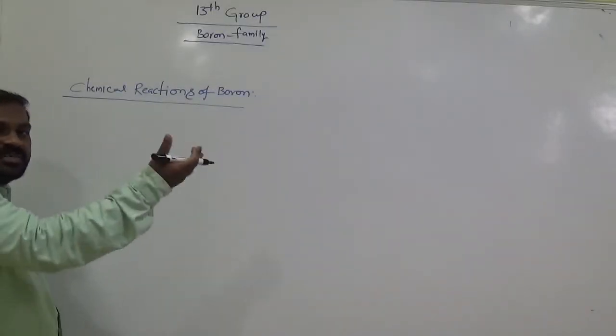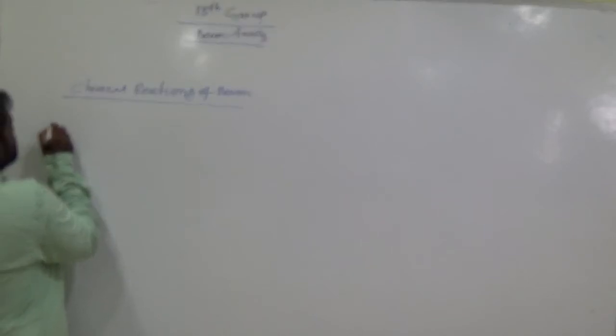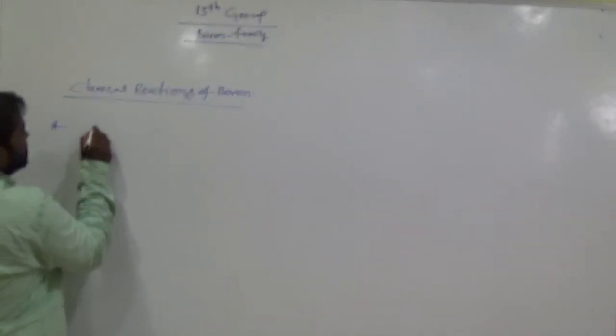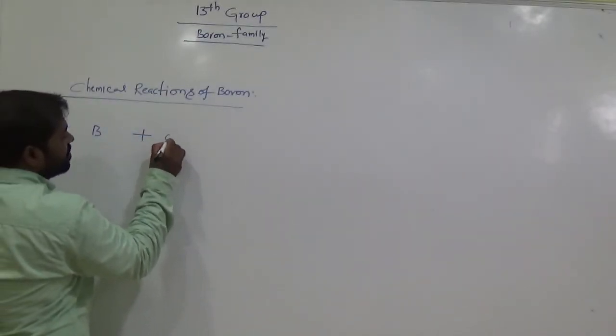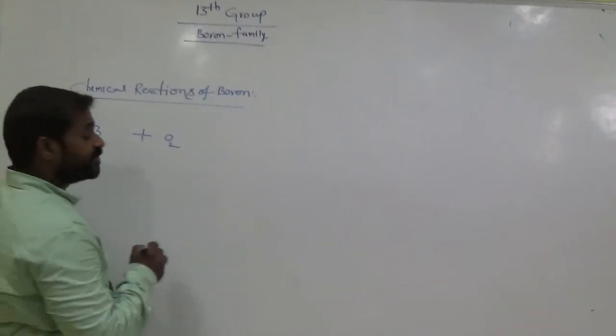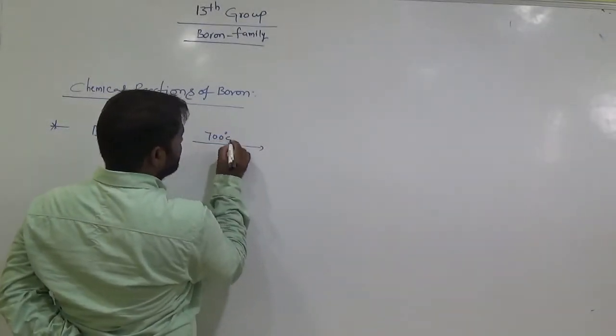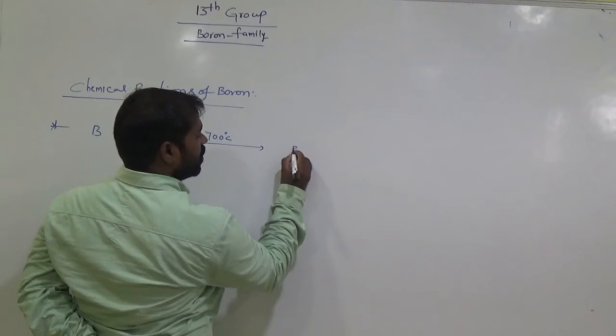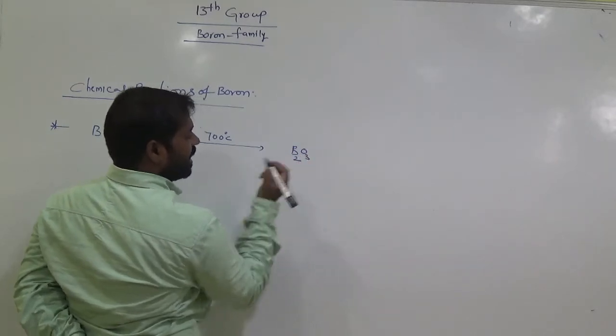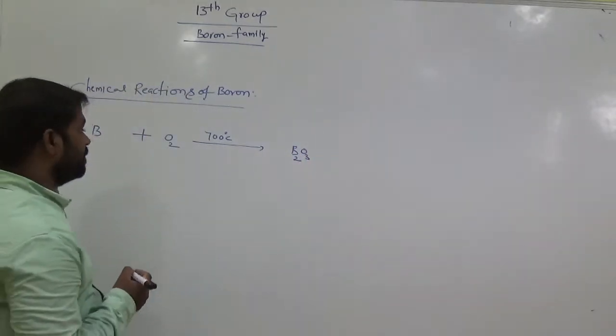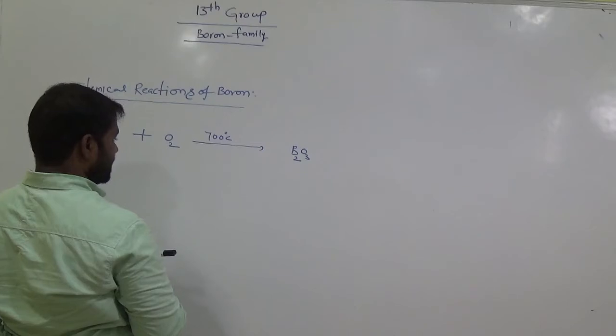Chemical reactions or chemical properties of boron. How does boron interact with others? When boron interacts with atmospheric oxygen at high temperature, nearly 700 degrees Celsius, it gives boric anhydride or boron oxide, B2O3. Balance this equation.